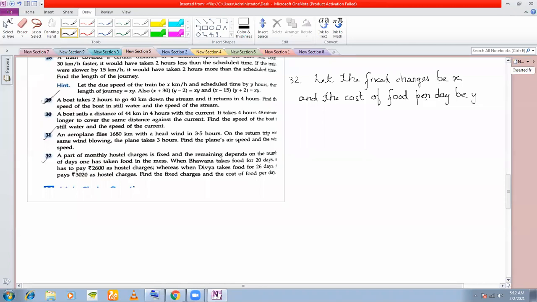Y depends on that because Y is the fooding charges. If you're taking 3 times food, you will have to only pay for 3 times. But for X, whether you're staying for 20 days in the hostel or whether you're staying for 30 days in the hostel, it's the same thing.